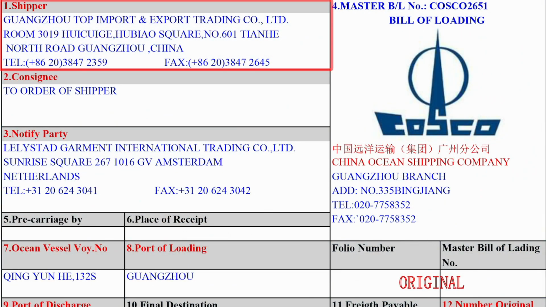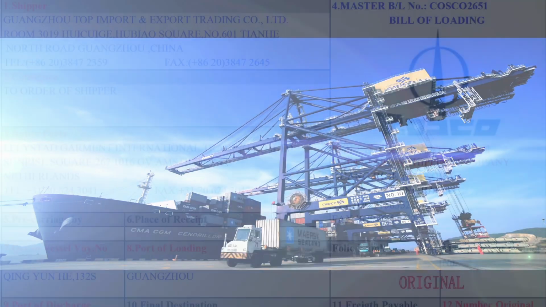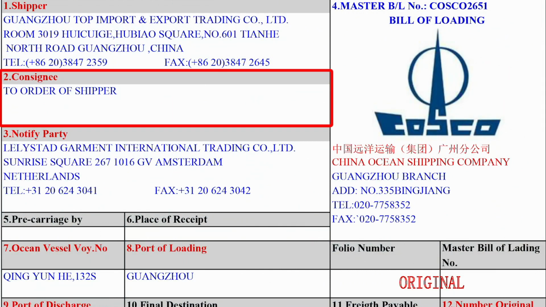2. Name of the shipper. The shipper is also called the consignor who dispatches the goods to the carrier. He can either be the exporter or the exporter's agent. Under letter of credit, the shipper is the beneficiary of the credit. 3. Name of the consignee.